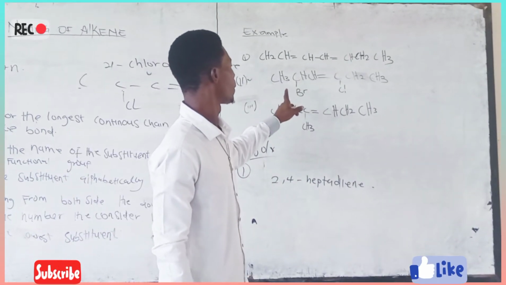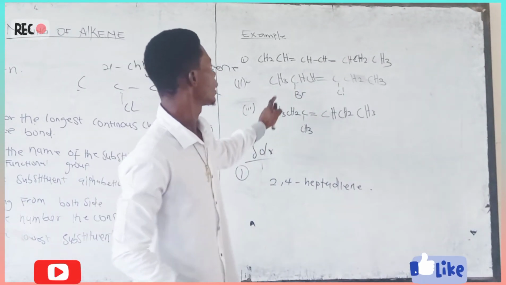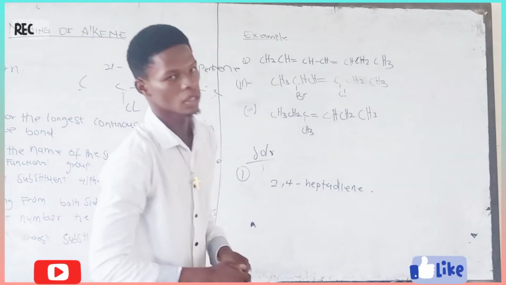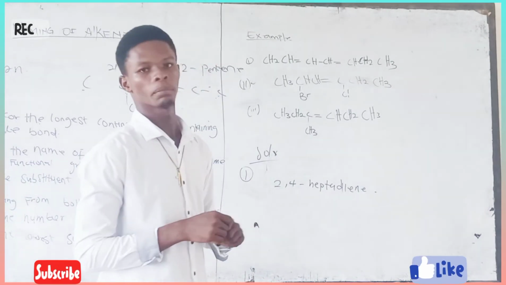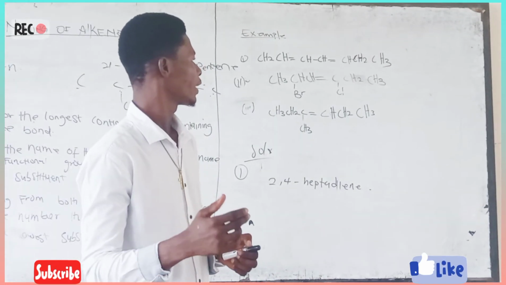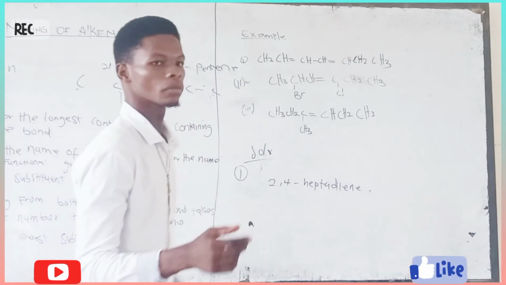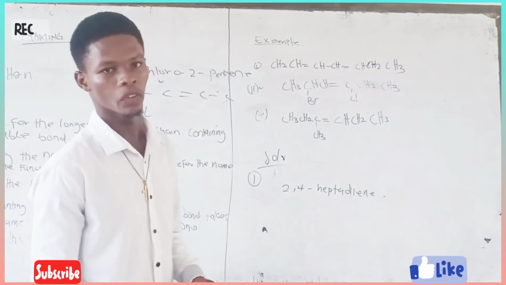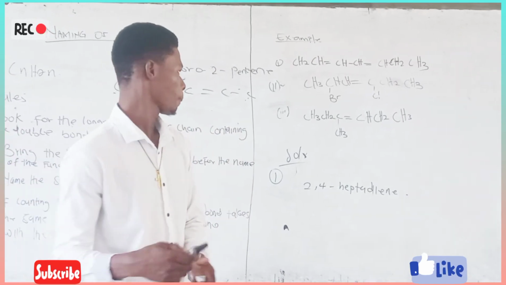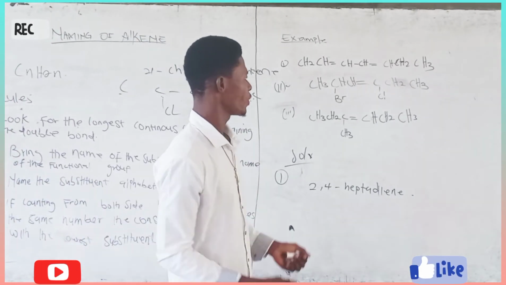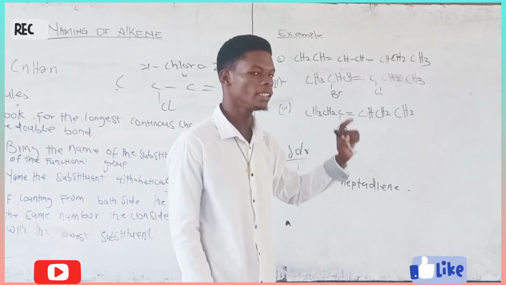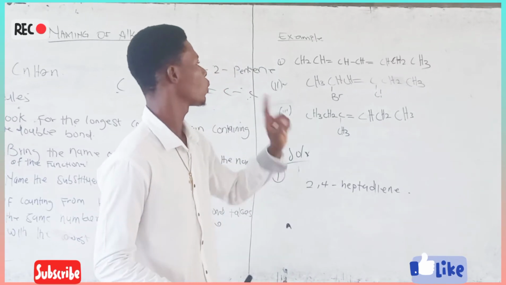So let us take a look at example number 2. The number of carbons over there is 1, 2, 3, 4, 5, 6. So the straight chain is for what? Hexane. Okay, when I'm talking about hexane, it means that the carbons over there are 6. But bear in mind that I said previously that when you name the substituents, you have to name them alphabetically. So when you're naming them alphabetically, you know that bromine is B, and then chlorine is what? C. Okay, and the number of double bonds there is 1.